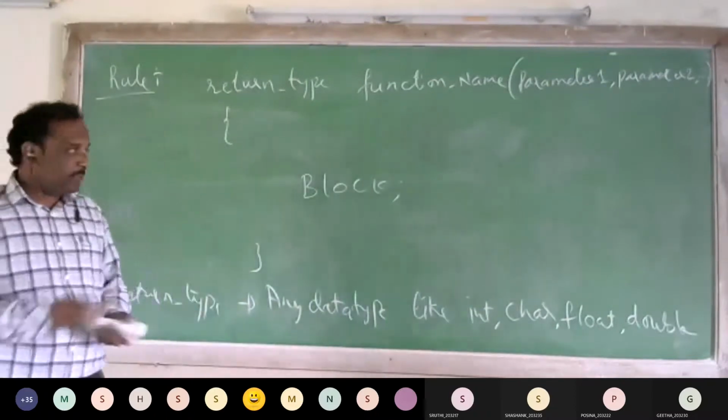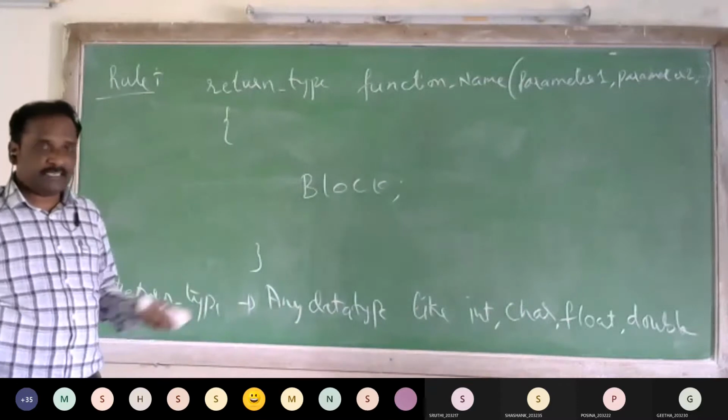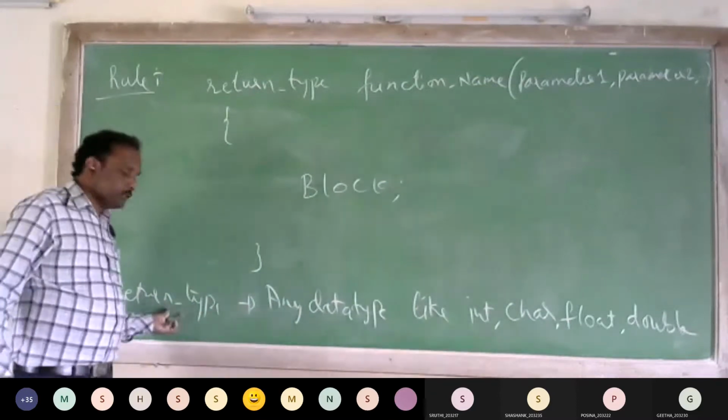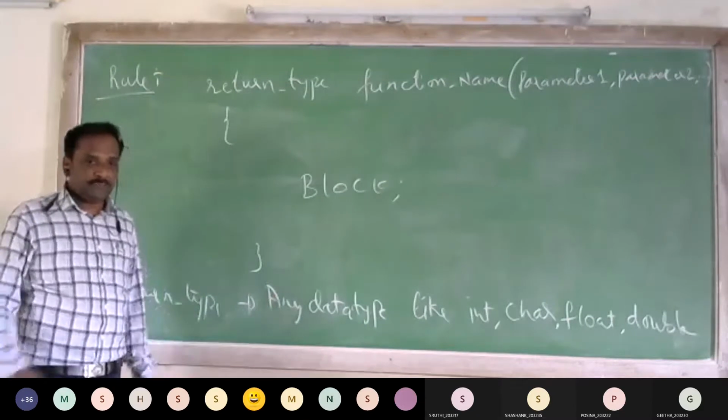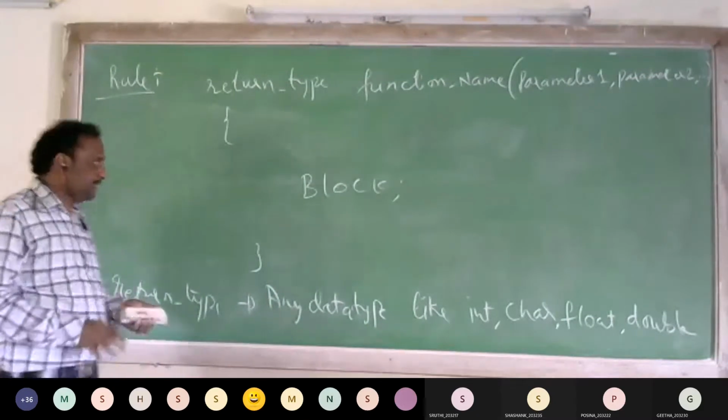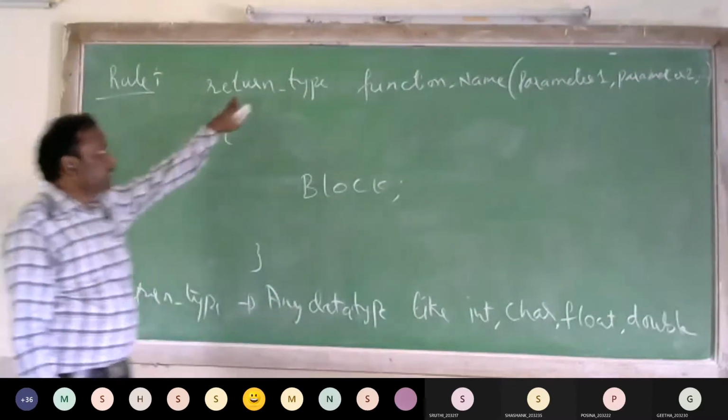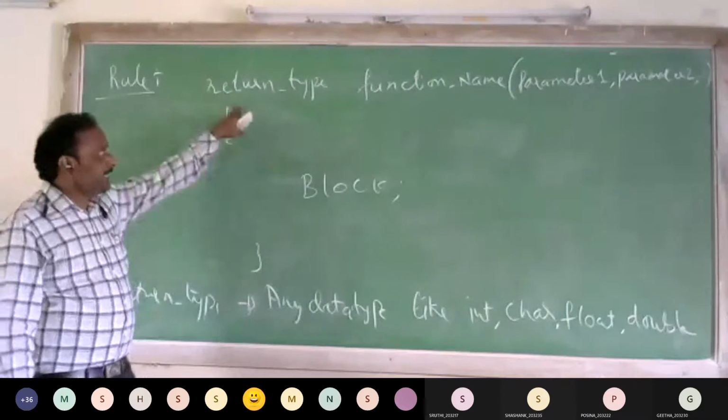Later we are going to study about the user defined data types like structures and union. So the return type can be a built-in data type, or a user defined data type. So return type can be any data type.